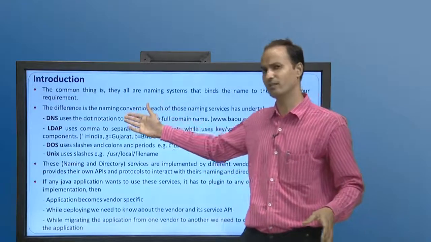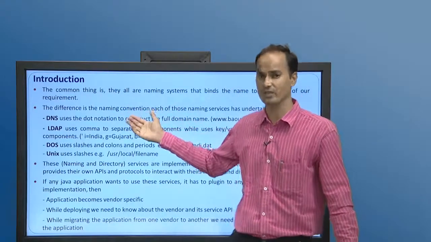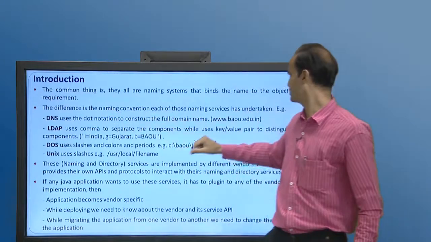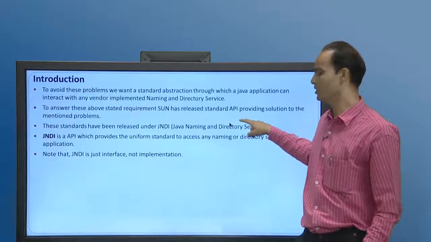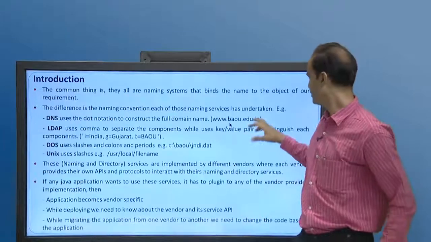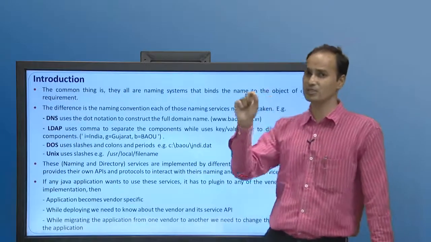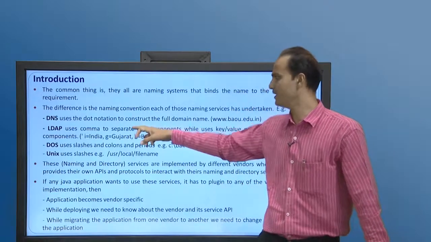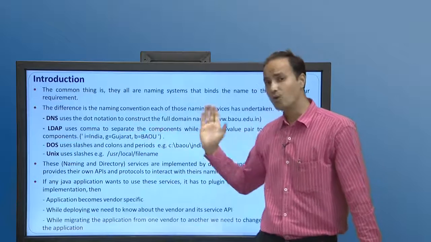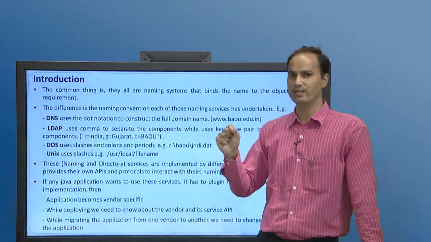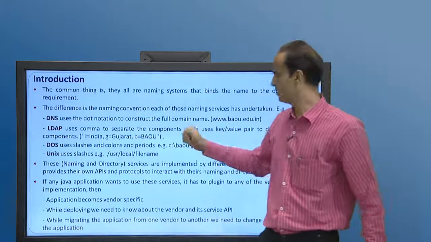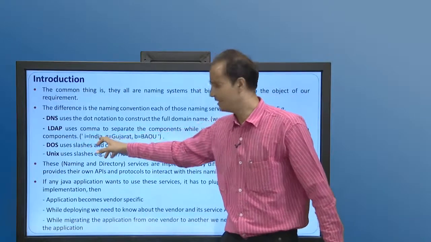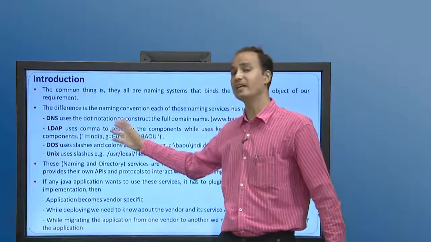DNS we already know, but what is the DNS naming convention? The naming convention is dot. So, DNS uses dot notation, like www.baou.edu.in. So, DNS uses dot notation as its naming convention. At the same time, LDAP uses commas and key value pairs to identify its resources, or naming services. See here, the I is a key and is equal to India. The I is a key, India is a value.